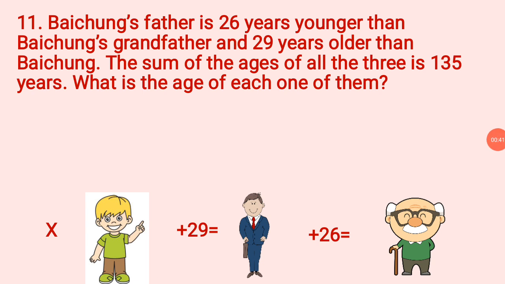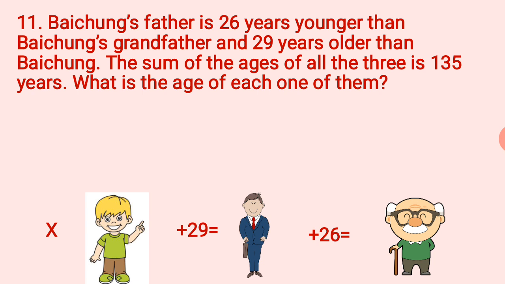Now, children, this statement is shown pictorially over there. You can see it. There are three people. One is Baichung, that is the child, then his father, and finally his grandfather. We are comparing their ages. Here you can see this is again a real life example. Such things occur and we are now going to find out the age of all the three. What we know is the relation between their ages and we are going to find out their actual ages.